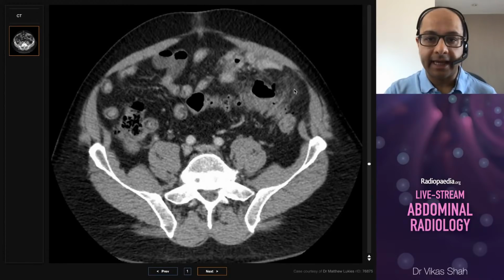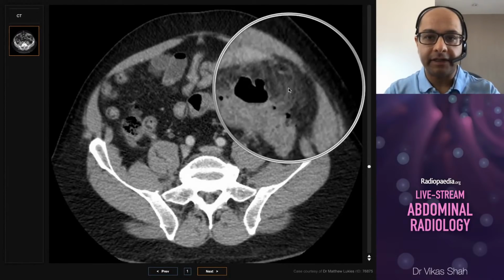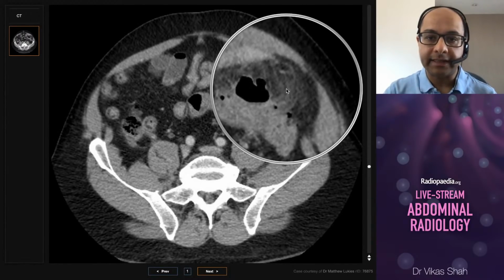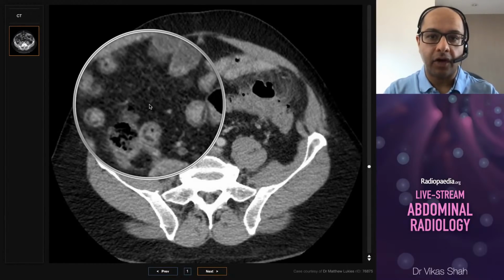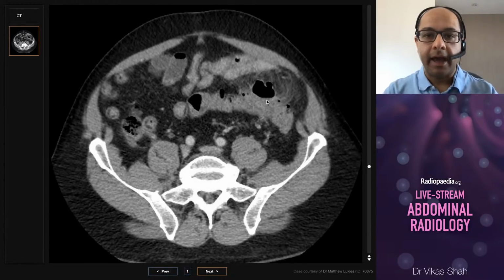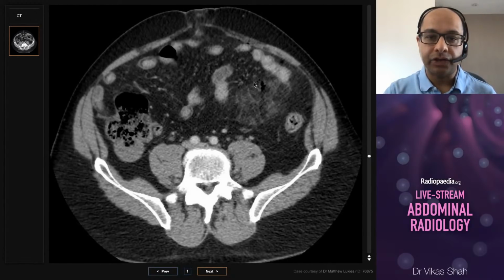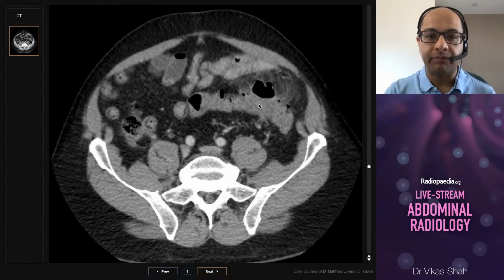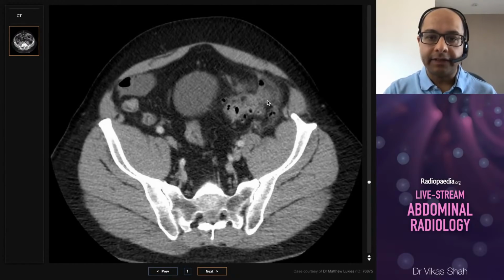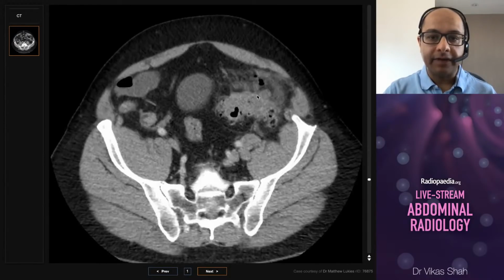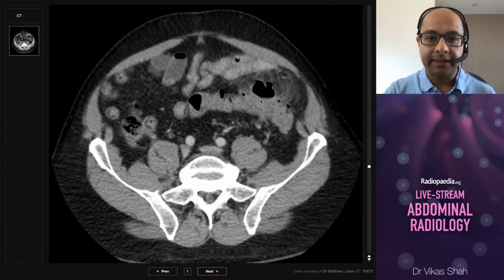I mentioned the fat stranding, so look at this once again. We can see that the fat immediately surrounding this diverticulum is of increased density compared to, for example, the fat over here in the right side of the abdomen. That's a really useful sign to localize where the inflammatory process is. Once again, whilst there is a small volume of free fluid, there is no collection or abscess.